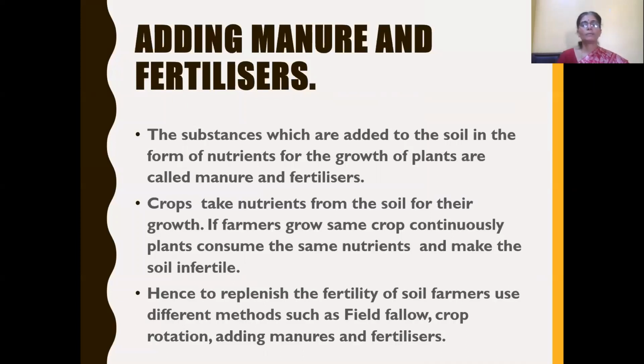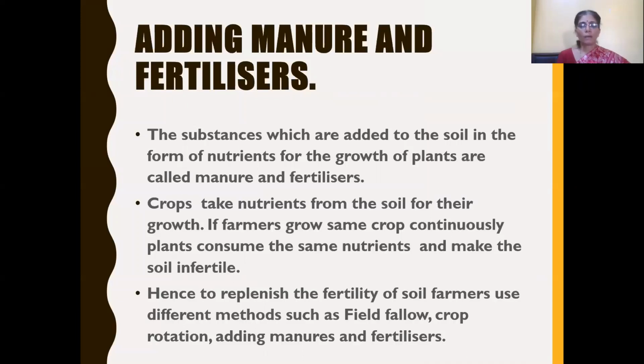You might have heard about manure and fertilizers. So what are manure and fertilizers? These are substances which are added to the soil in the form of nutrients for the growth of plants. And why is it essential?